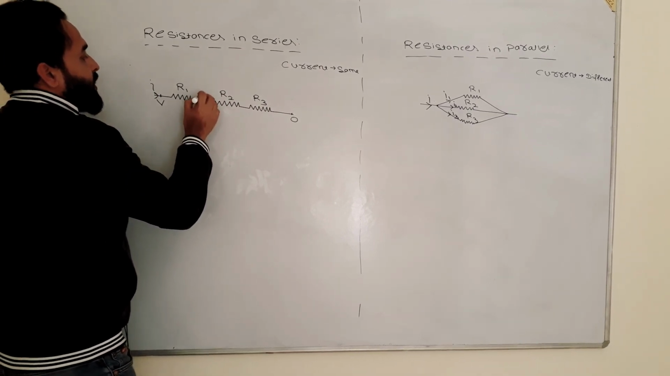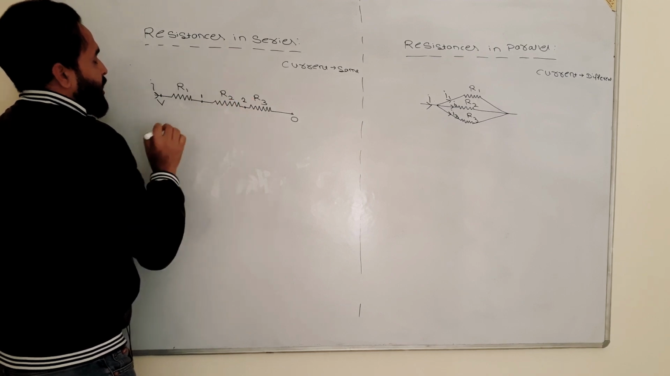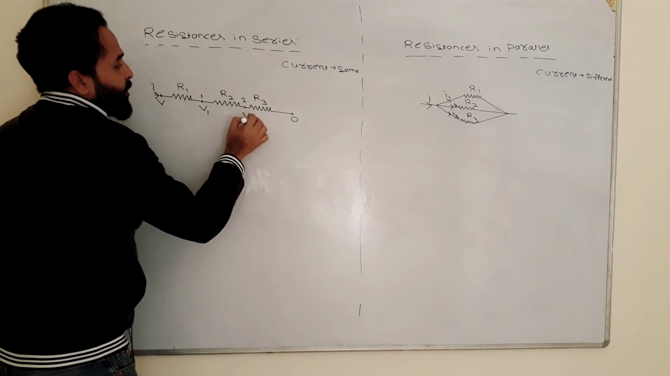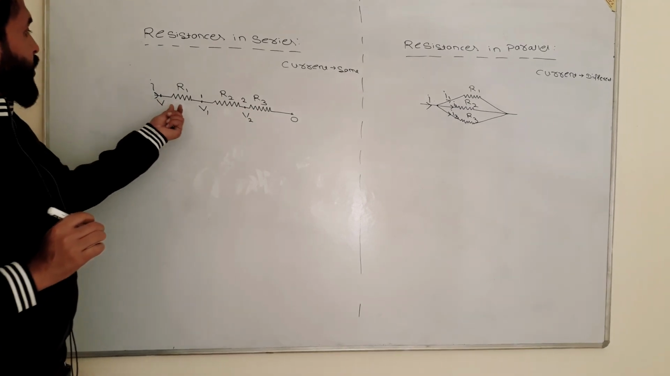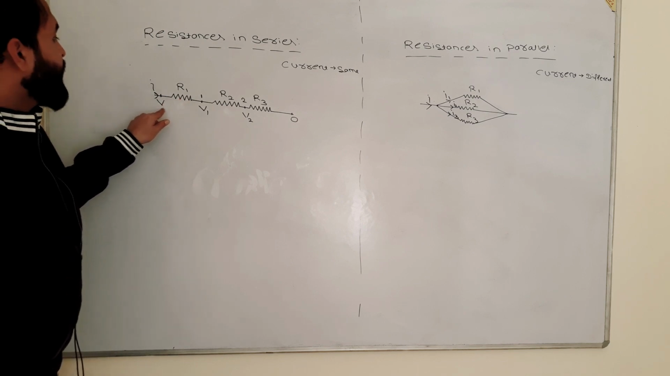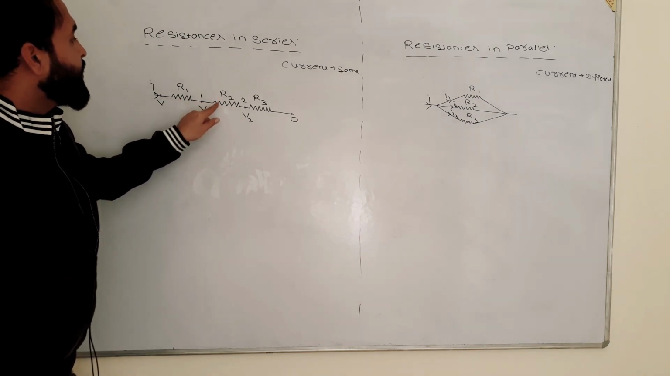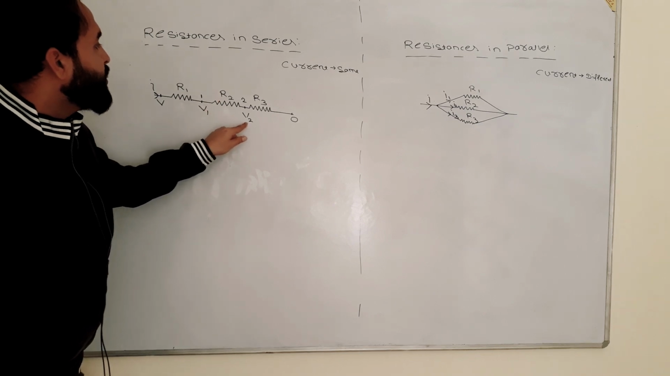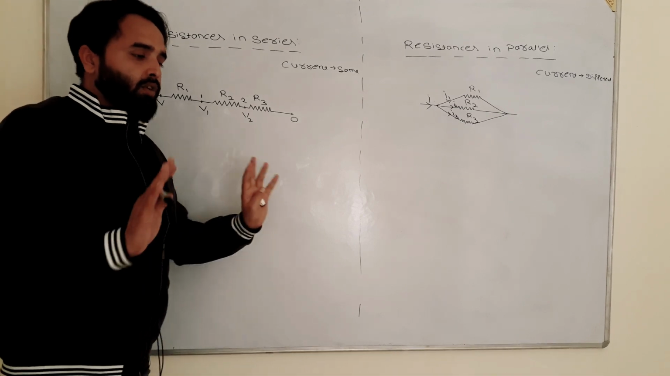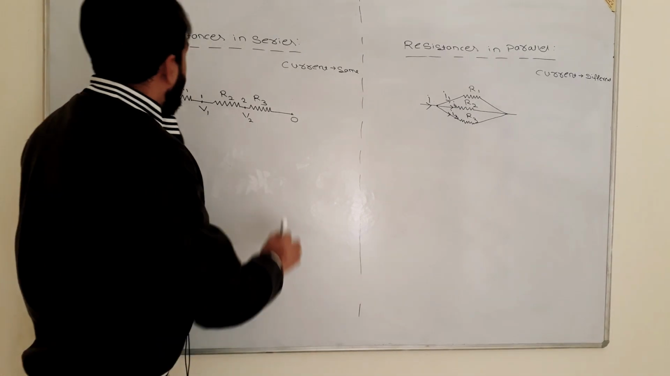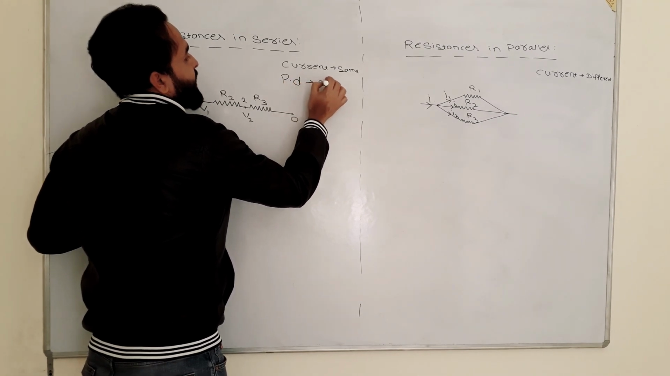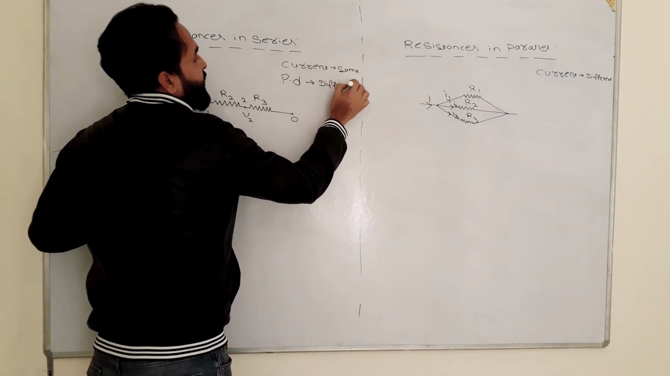Let's say this point is 1 and this point is 2. It means that this point will have potential V1 and this point will have potential V2. So if someone will ask you what is the potential difference of R1, you will say V minus V1. What is the potential difference of R2? You will say V1 minus V2. What is the potential difference of R3? You will say V2 minus 0. That is fine. So the potential difference is different here, different